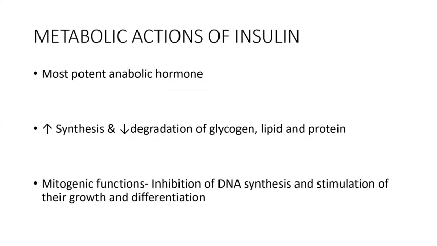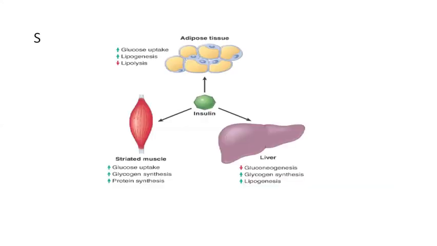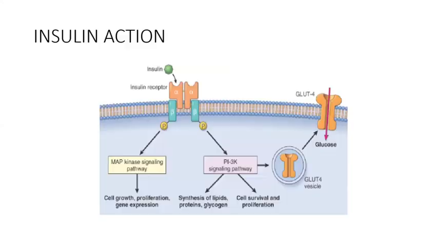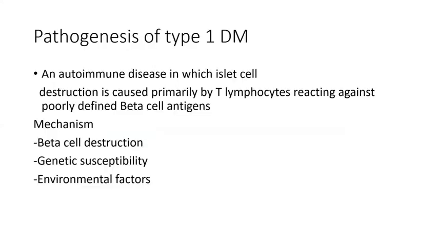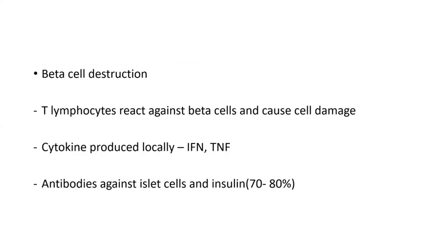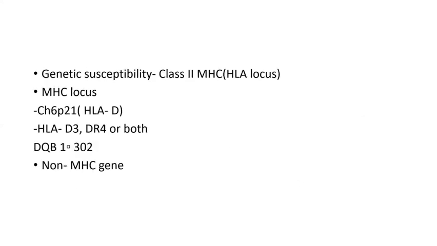Please remember, unless you are clear with your insulin metabolism, you will not remember any kind of your pathogenesis with your glycosylated end products. Okay. So it's going to affect your liver metabolism, thyroid metabolism, everything. And it is an autoimmune disorder with beta cell destruction. Genetic susceptibility is more common. And other important factors which are in current research will be your inflammatory mediators and then tissue necrotic factors.